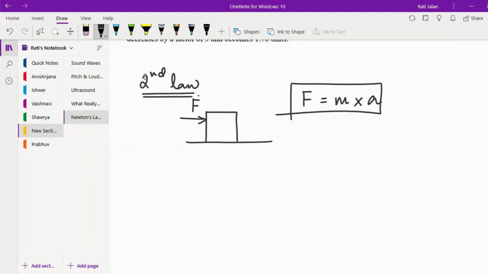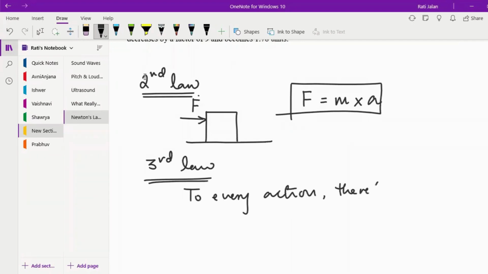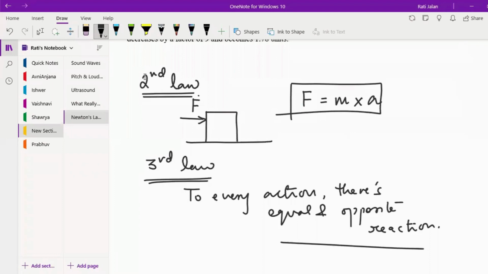Okay, no problem. So this is related to the line that to every action there's an equal and opposite reaction. Now, do you remember? Okay. So it's like whenever there is an acting force, there is always a reaction force also.